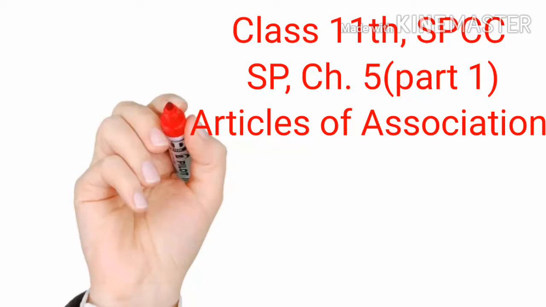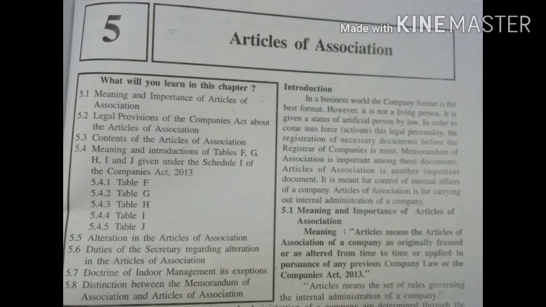Let us start with Secretarial Practice, Chapter 5, Articles of Association. A company incorporated under the Companies Act obtains a legal identity separate from its members. As a company is an artificial person created by law, company laws have special importance in the life of the company. The Memorandum determines the object, share capital, liability of members, address of registered office, etc.